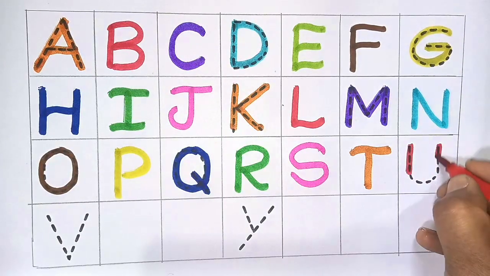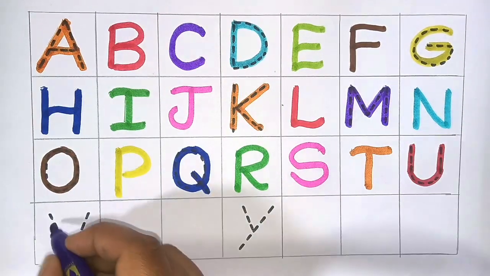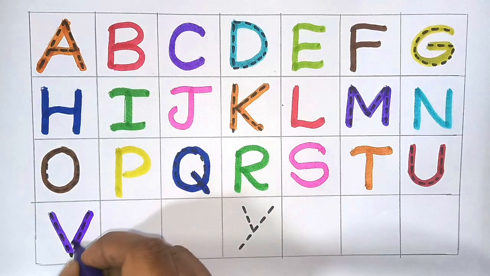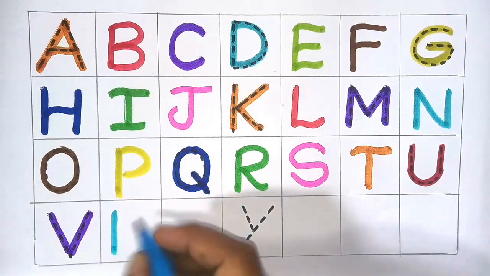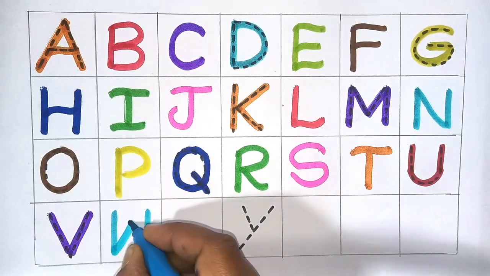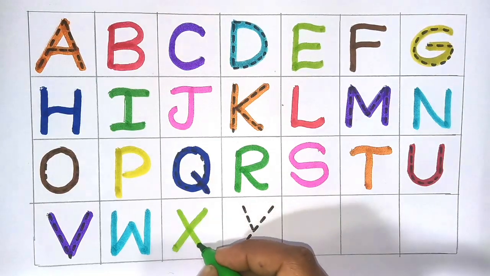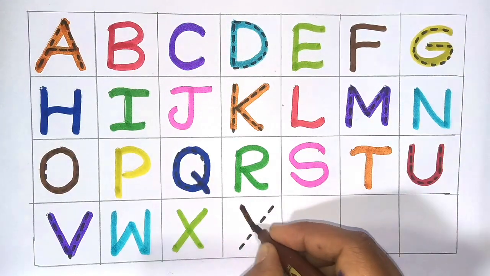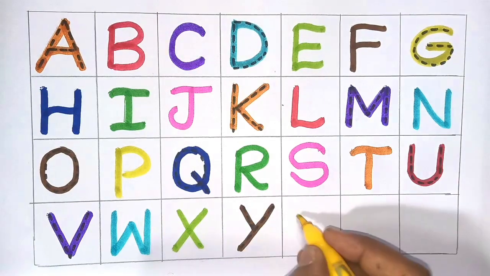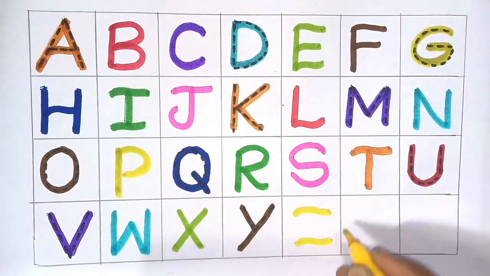Next U for universe. Next V for van. Next W for water. Next X for X-ray. Next Y for yellow. Next Z for zoo.